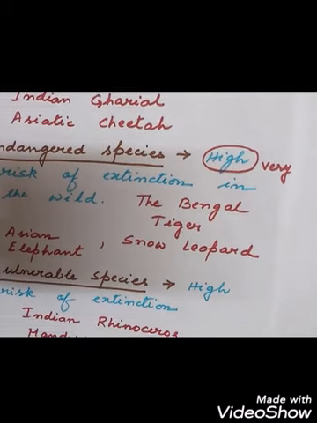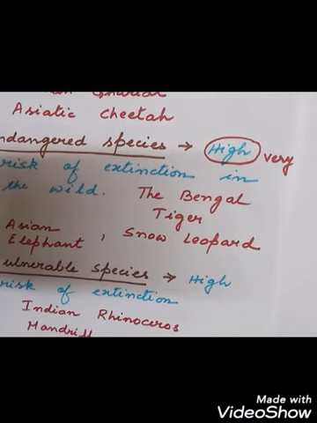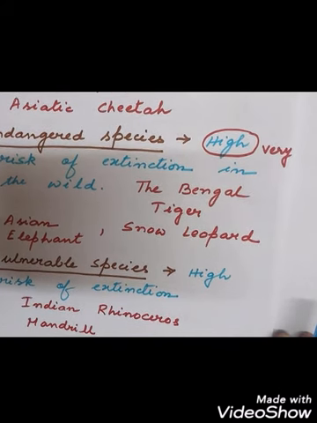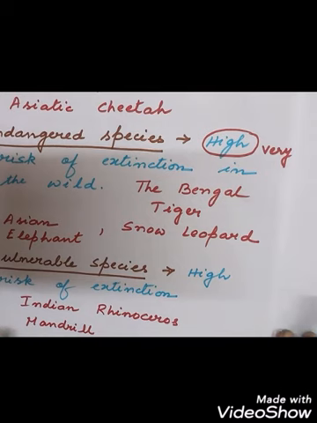So endangered species are at very high risk, and critically endangered species are at extremely high risk, that means they are sitting on the borderline. And vulnerable species are at high risk of extinction, like the Indian rhinoceros and mandrill. Okay. So these are the characteristic features of the animals that we see here: extinct species, critically endangered species, endangered species, and vulnerable.